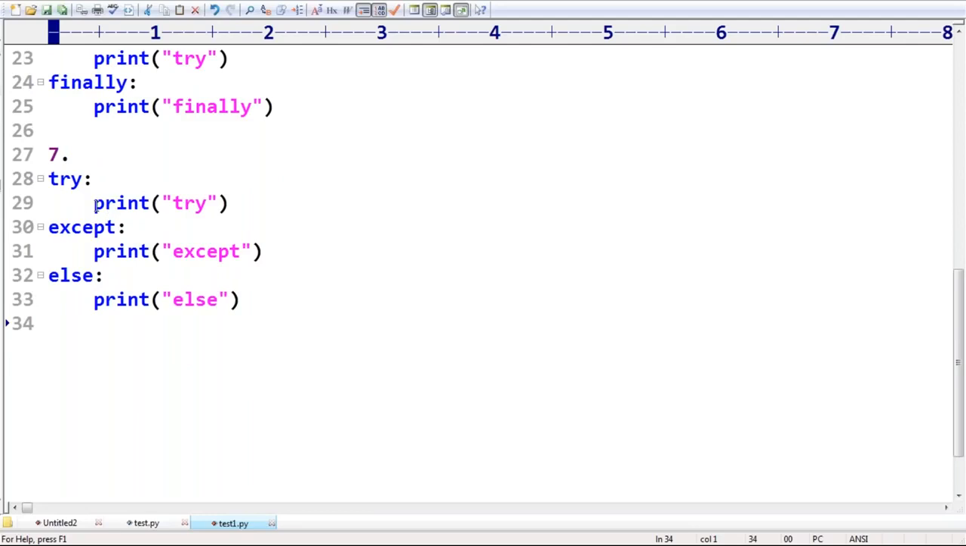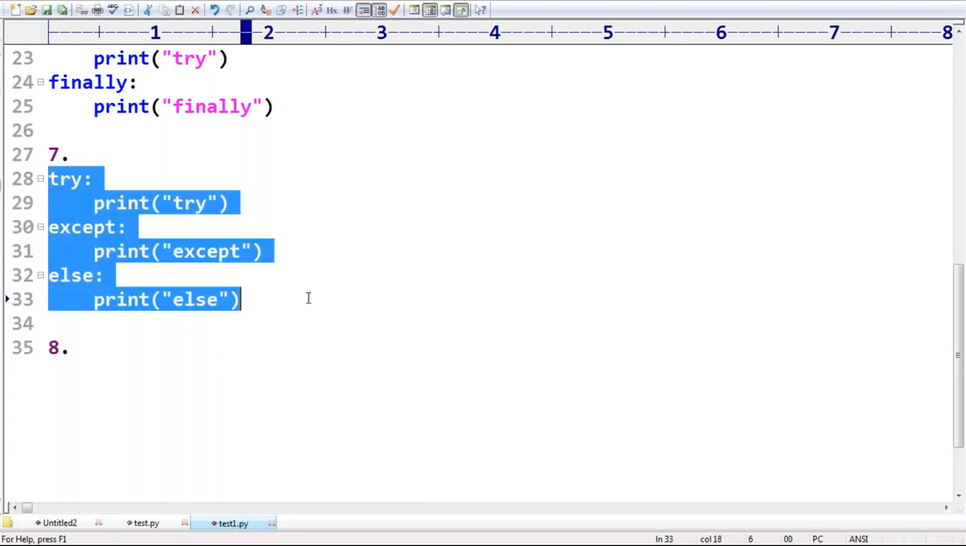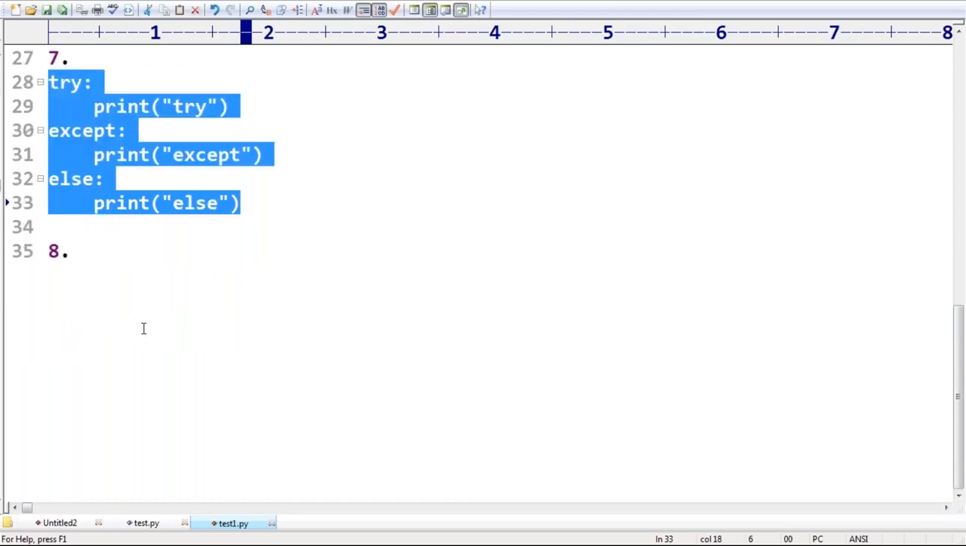No problem, sir. If there is no exception, try is followed by else. If there is an exception, try is followed by except. Try followed by except by default is going to come. That's why this one is a perfectly valid combination only. Remember.